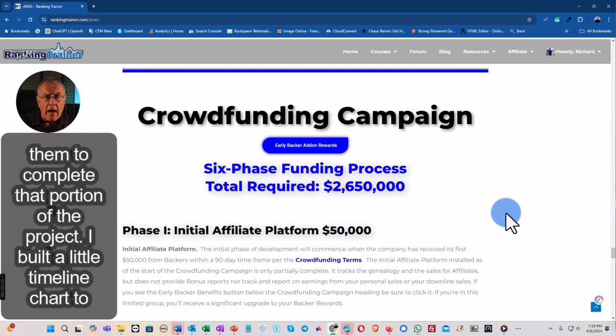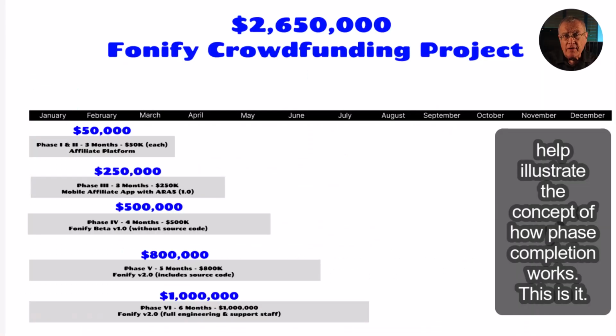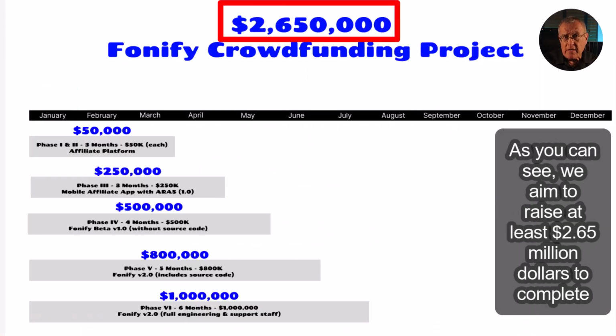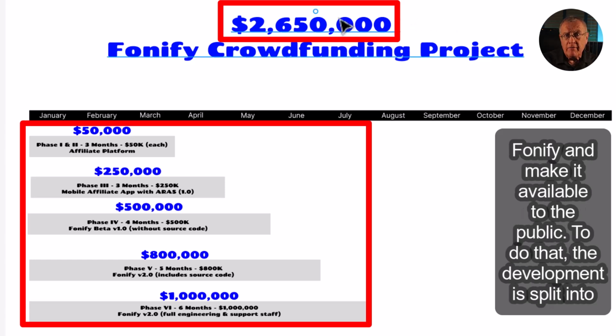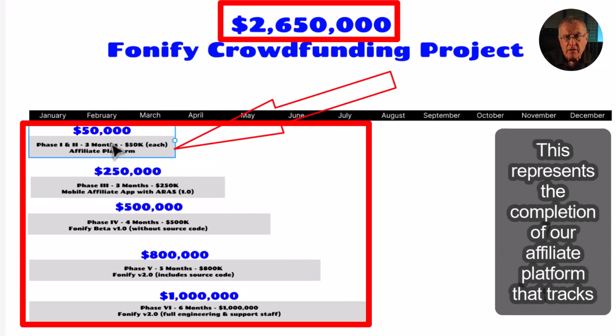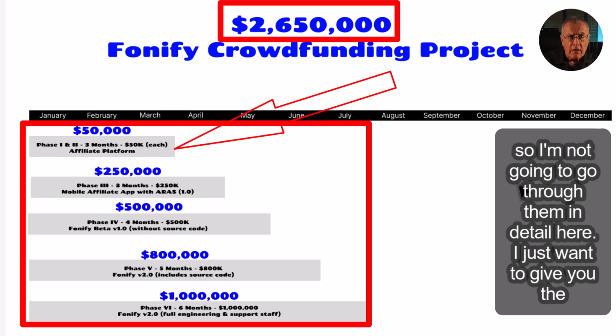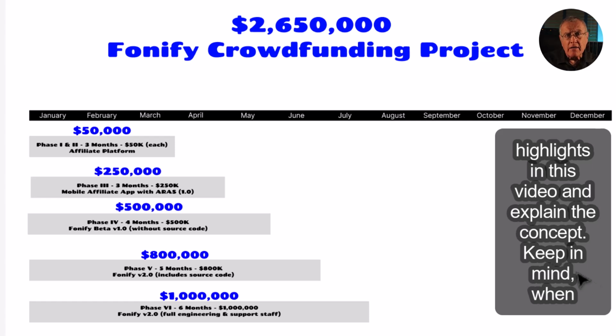I built a little timeline chart to help illustrate the concept of how phase completion works. This is it. As you can see, we aim to raise at least $2.65 million to complete Fonify and make it available to the public. To do that, the development is split into 6 different phases, with 2 of them represented in the first gray bar. This represents the completion of our affiliate platform that tracks genealogies, earnings, and payouts. You can read all the details on this page, so I'm not going to go through them in detail here. I just want to give you the highlights in this video and explain the concept.